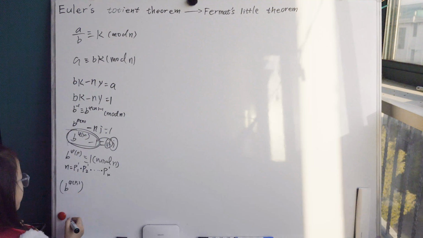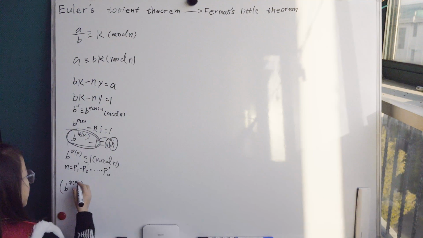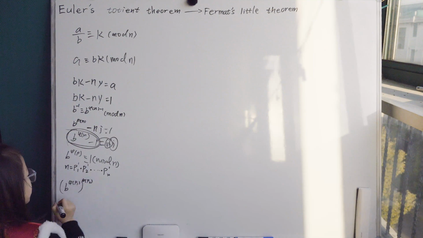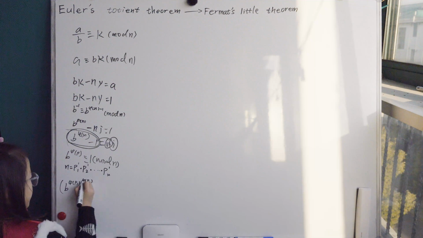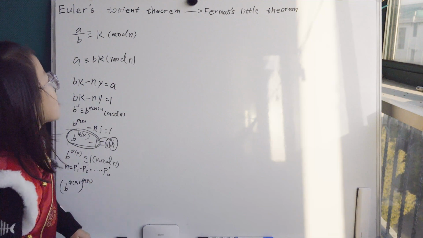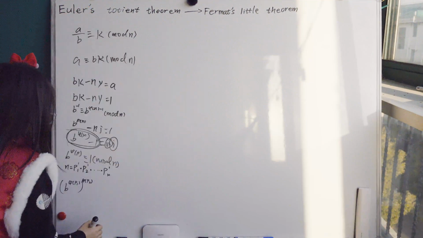So b is co-prime with p1, so this part is congruent to 1 mod p1. And then this part to the phi of p2. Of course, Fermat's little theorem I'll talk about later.